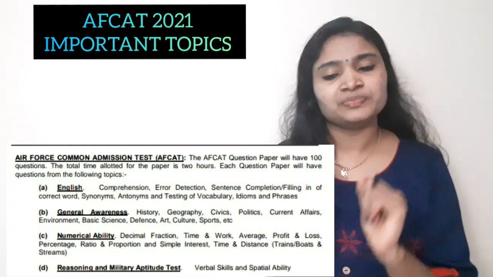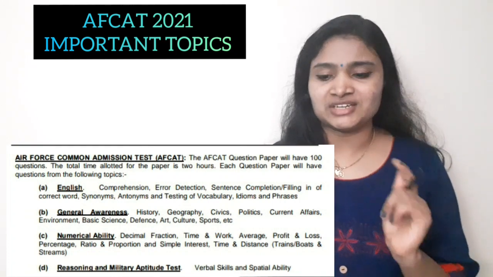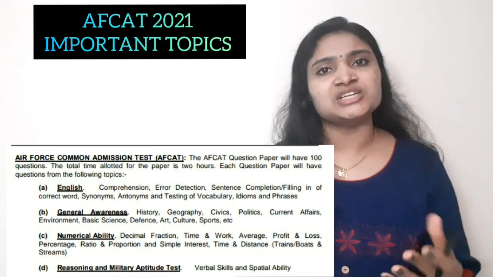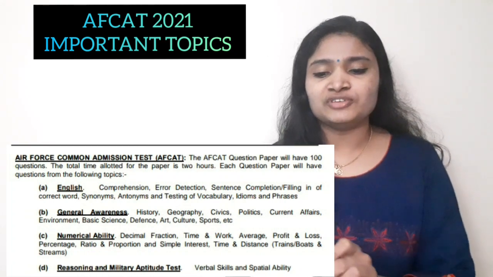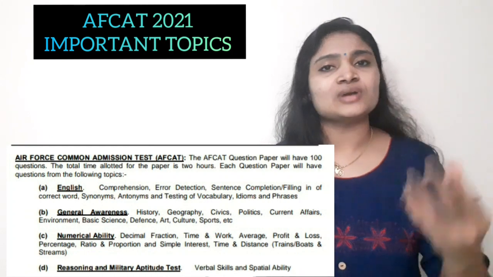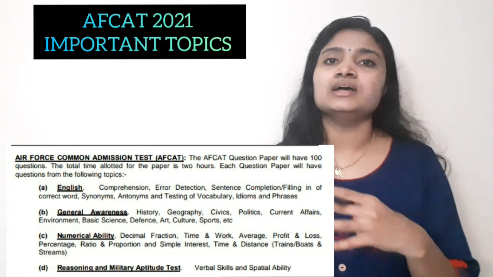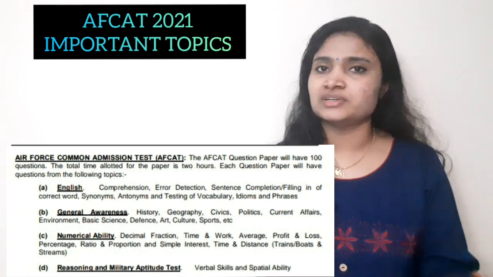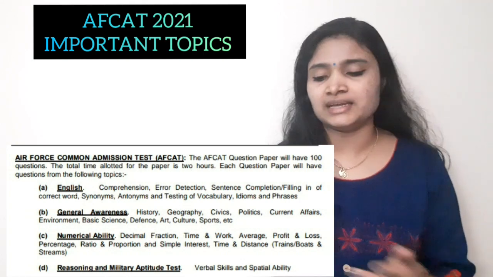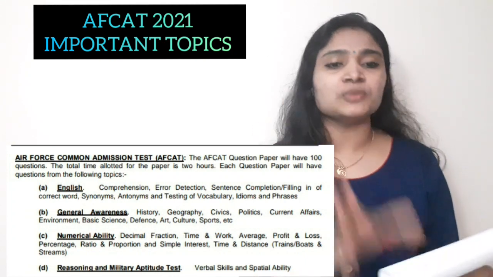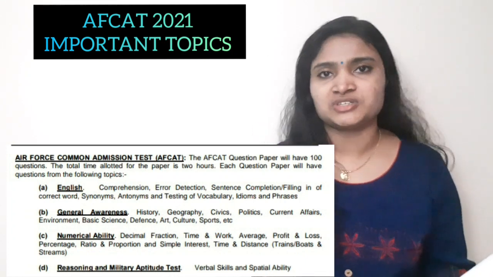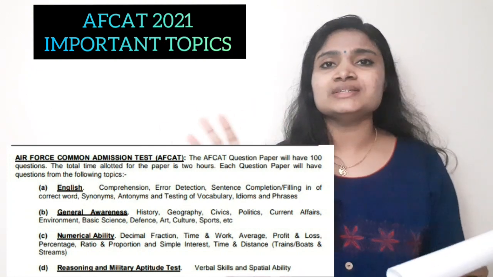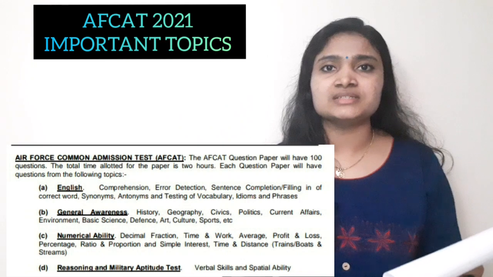First one is comprehension, then error detection and error correction, sentence completion and para completion, and filling in the correct word, that is, you have to fill up the correct word from the given options. Synonyms, antonyms, a very common type of area. Then testing of vocabulary, idioms and phrases. These are the important areas you have to prepare from the English subject for cracking your AFCAT examination. And you will also see images of this syllabus on the screen.